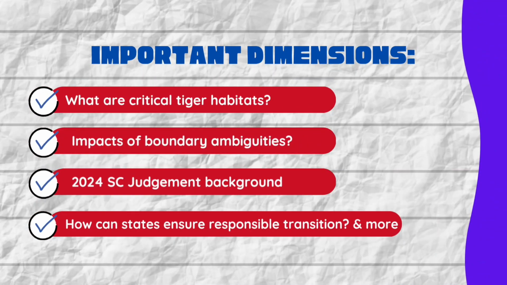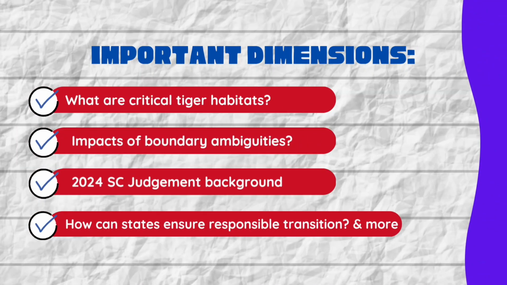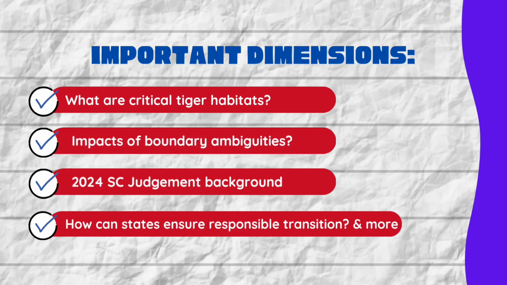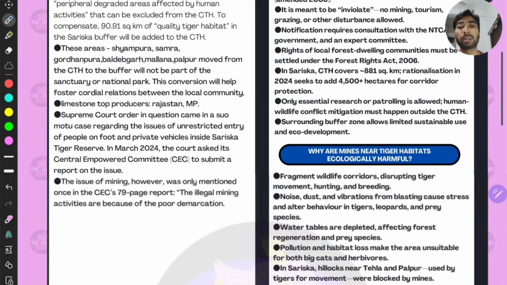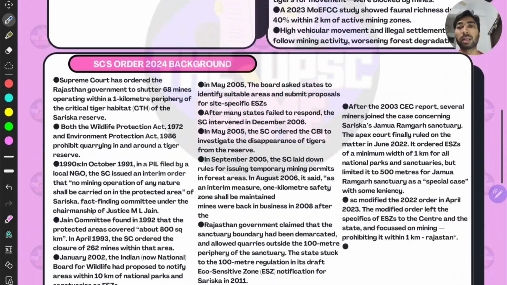These are the important contents which we are going to cover today, so stay focused. Hi guys, my name is Vijay and here we are with another most important topic for UPSC CSE 2025 mains and 2026 mains too. Today we are going to discuss Sariska critical wildlife habitat, which has been a contention point for years between the Supreme Court and the Rajasthan government, right?